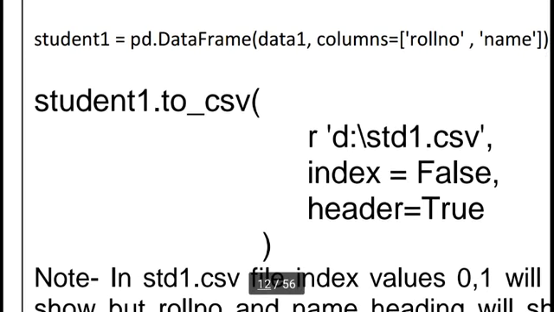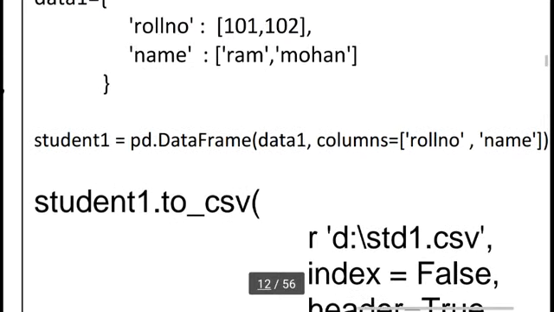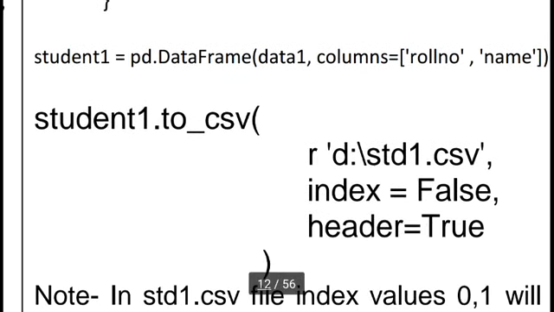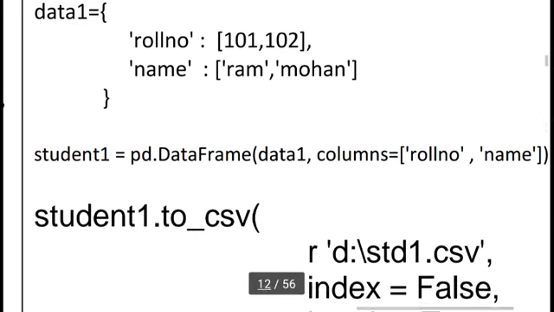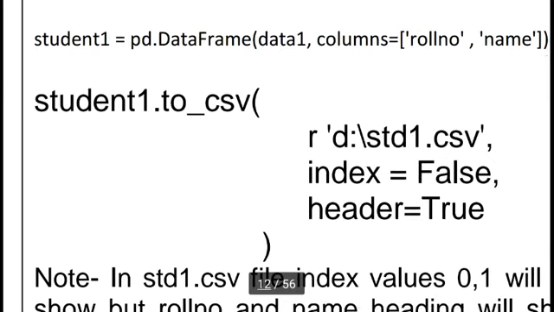Here I am using r, and where I want to transfer this file is the D drive, and a new file student1.csv will be created in advance. index is equal to False means the default 0, 1, 2, 3 index. I don't want this index in our notepad file, so I directly use index equal to False. header is equal to True means our headings, roll number and name. This is our column heading I want in the notepad file, so here I am using header is equal to True.